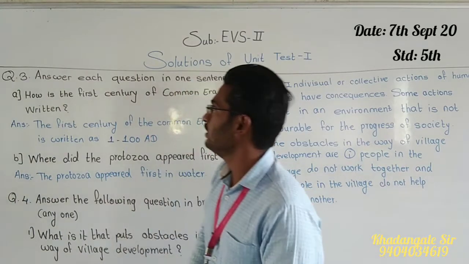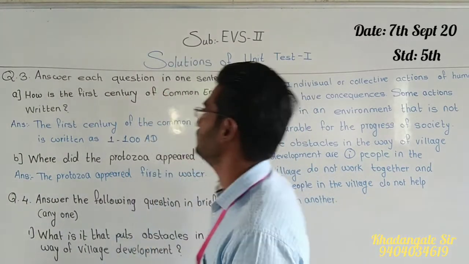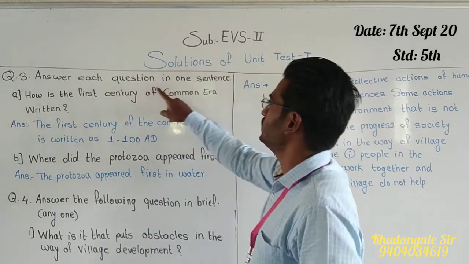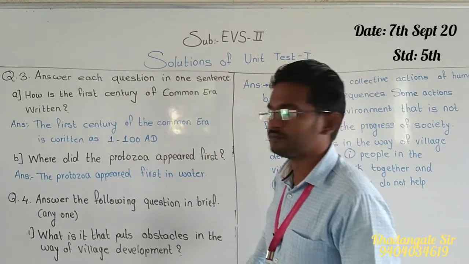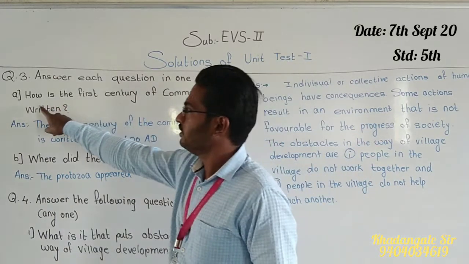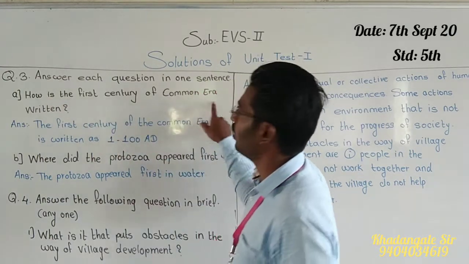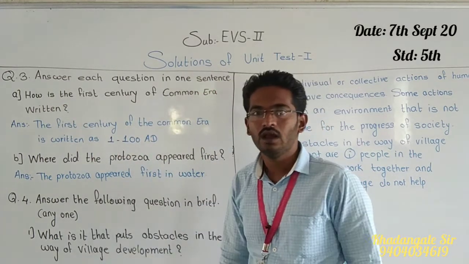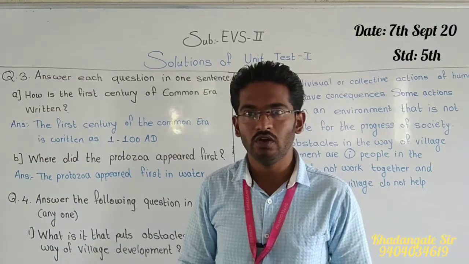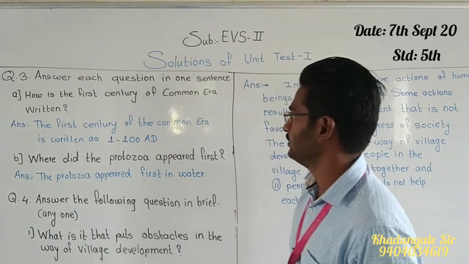So see here, question number 3. Answer each question in one sentence. Our first question is, how is the first century of Common Era written?